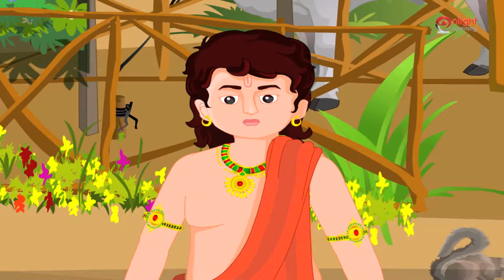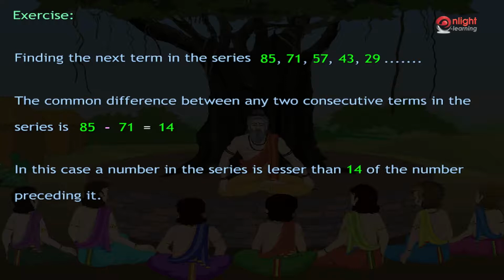Now, we check whether a number is greater or lesser than the number preceding it. In this case, the number is lesser than 14 of the number preceding it. Hence, the next number in the series is obtained now by subtracting the common difference from the last term given in the series, since it is a decreasing one.